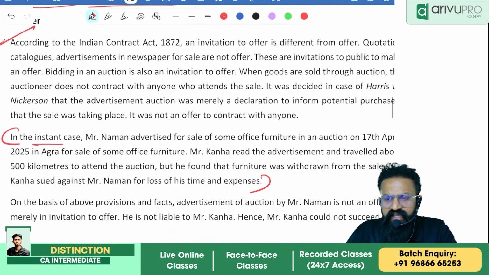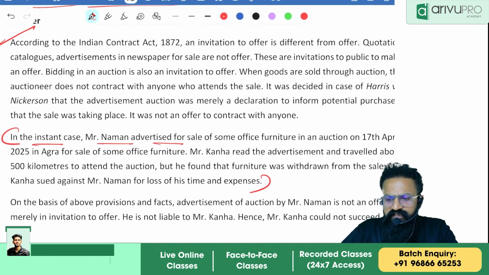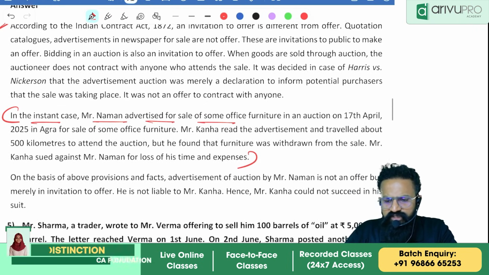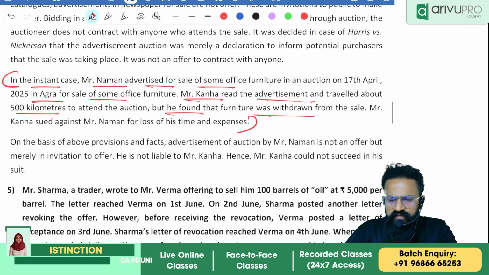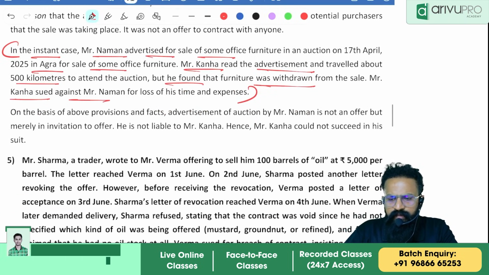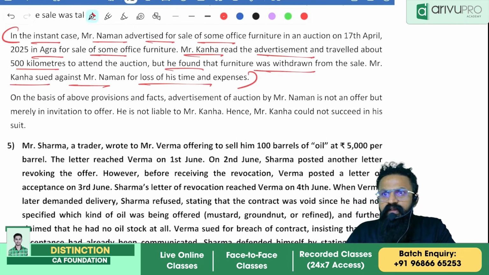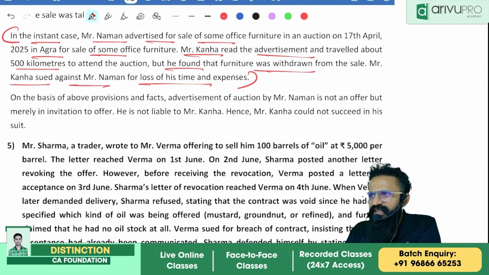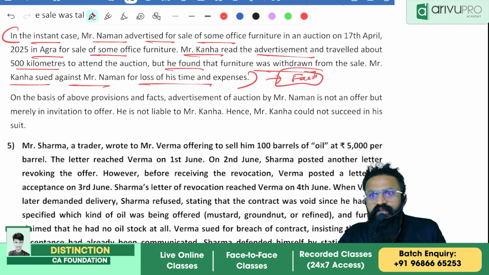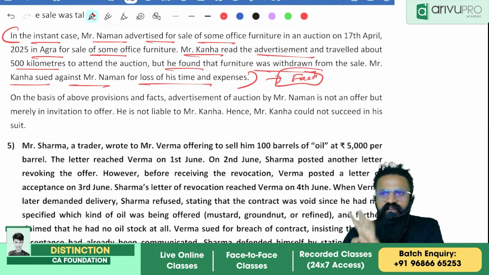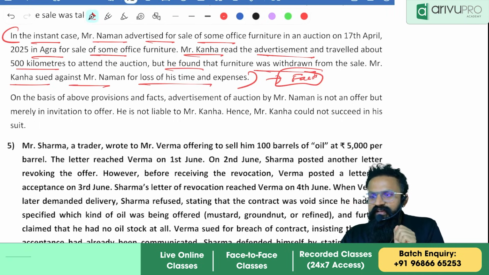In the instant case, Mr. Naman advertised for sale of some office furniture in an auction in Agra. Mr. Kanha read the advertisement and travelled about 500 kilometers, but he found that the furniture was withdrawn from the sale. Mr. Kanha sued Mr. Naman for loss of his time and expenses. Don't you think that is what is given in the question? That's what I say. This is always facts. There is nothing new. It is again a rewriting of the question in short. See, 4 lines, 3 lines.